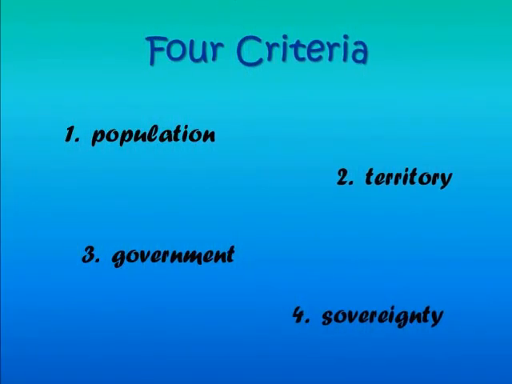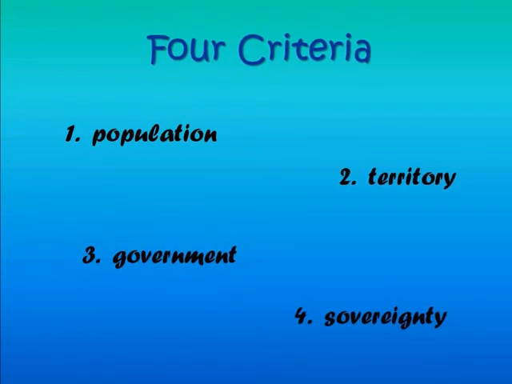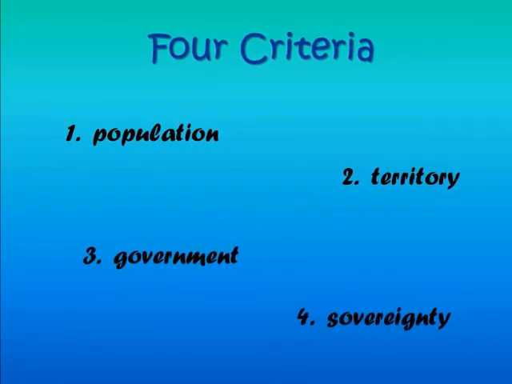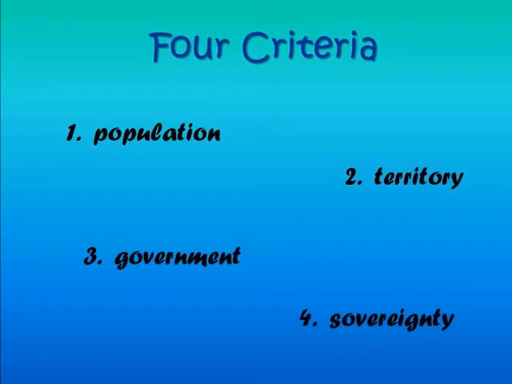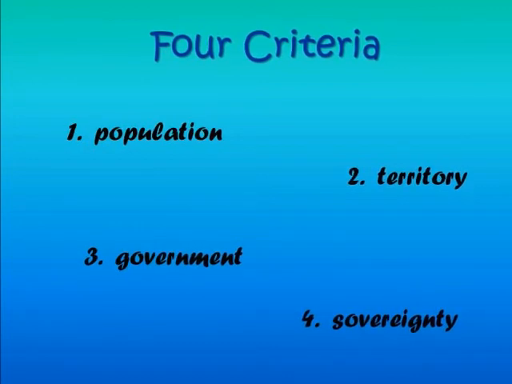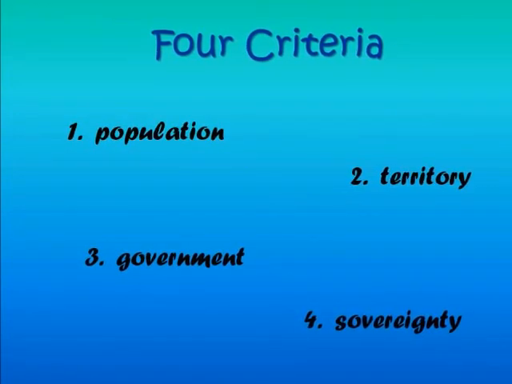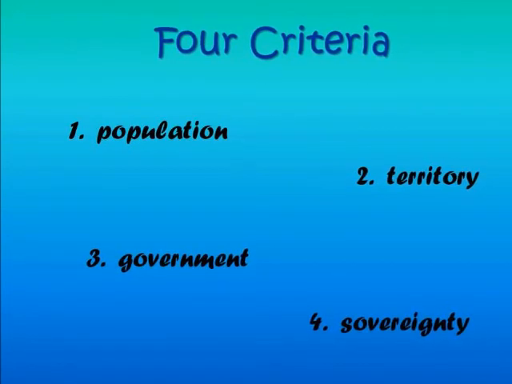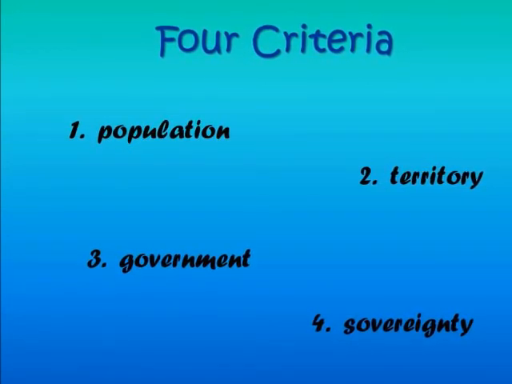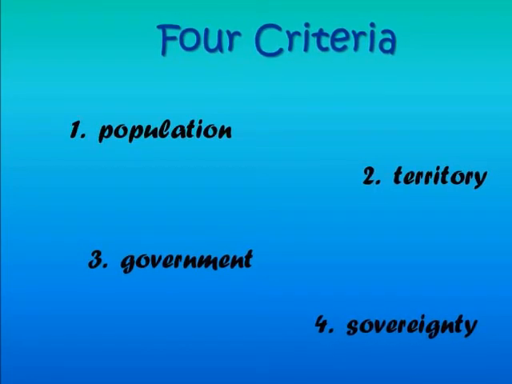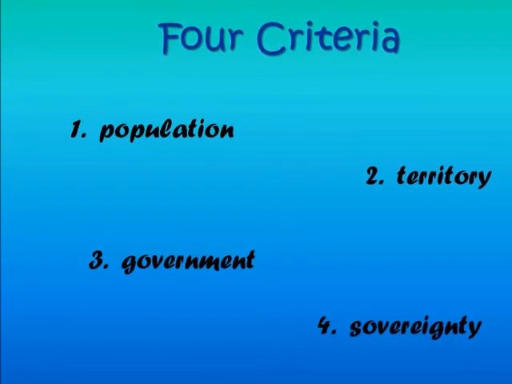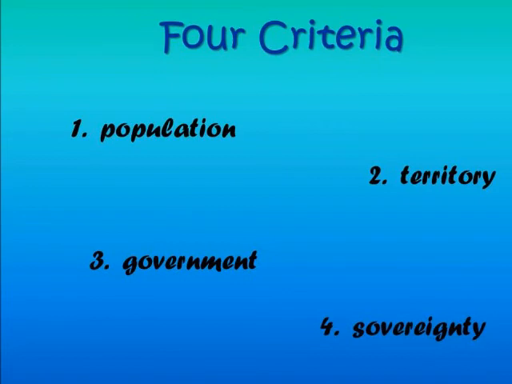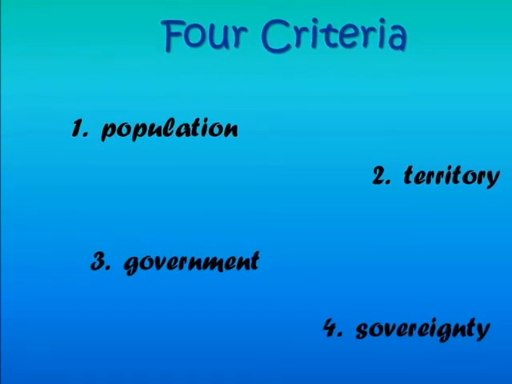The first is that it has to have a population, a body of people. The smallest population in the world is a small little island called San Marino, and the largest is India. The second criteria is that it needs to have a defined territory. There's a certain boundary to it. Again, the smallest is San Marino, and the largest is Russia. So every state has a defined border or defined territory.